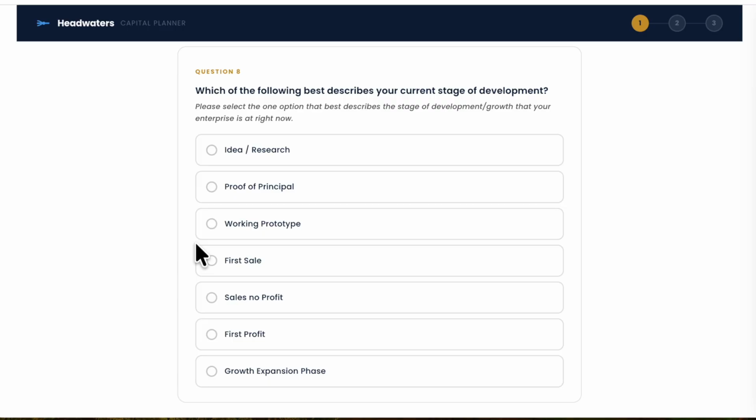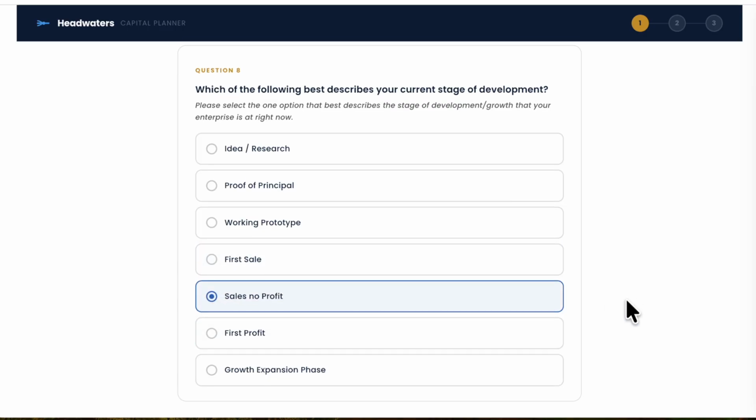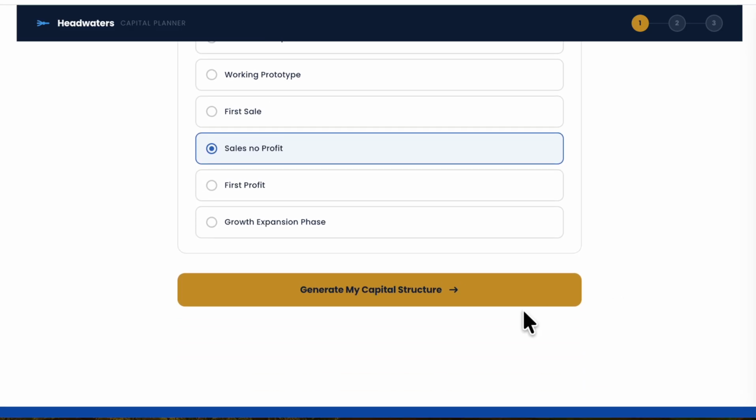Question 8. Your business stage. Are you pre-revenue, early stage, growth stage, or an established operation? This helps the AI calibrate your structure to where you actually are. Once you've answered all 8 questions, hit Generate.